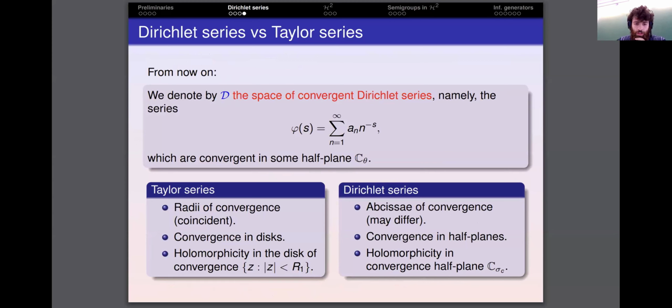So we have had some change of language when passing from Taylor to Dirichlet. The radii of convergence become abscissae, which in the case of Taylor series were the same, and in the case of the Dirichlet series, these abscissae may differ. And of course, the abscissae give rise to convergence in half planes instead of convergence in disks, and the holomorphicity is in the pointwise convergence half plane.